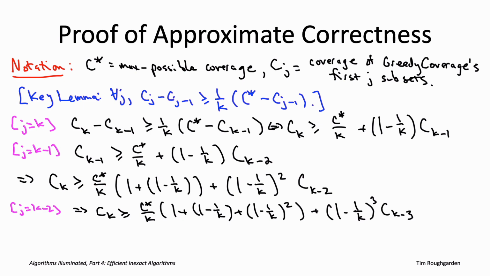And you can now sort of see the pattern, right? So in the first term, the C star over k term, we keep getting an additional power of 1 minus 1 over k. And in the second term, we're sort of rolling back. So we look at the coverage one iteration back, and then we're getting increasing powers there of 1 minus 1 over k. So you can imagine what this is like in the end, once we get all the way down to j equals 1.